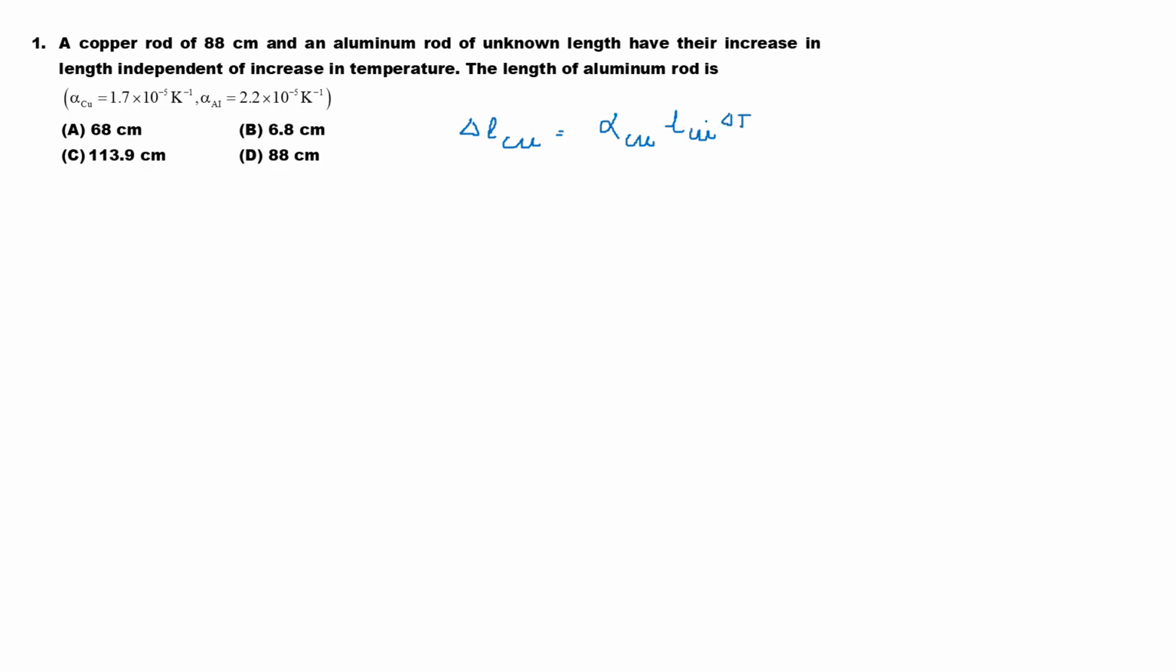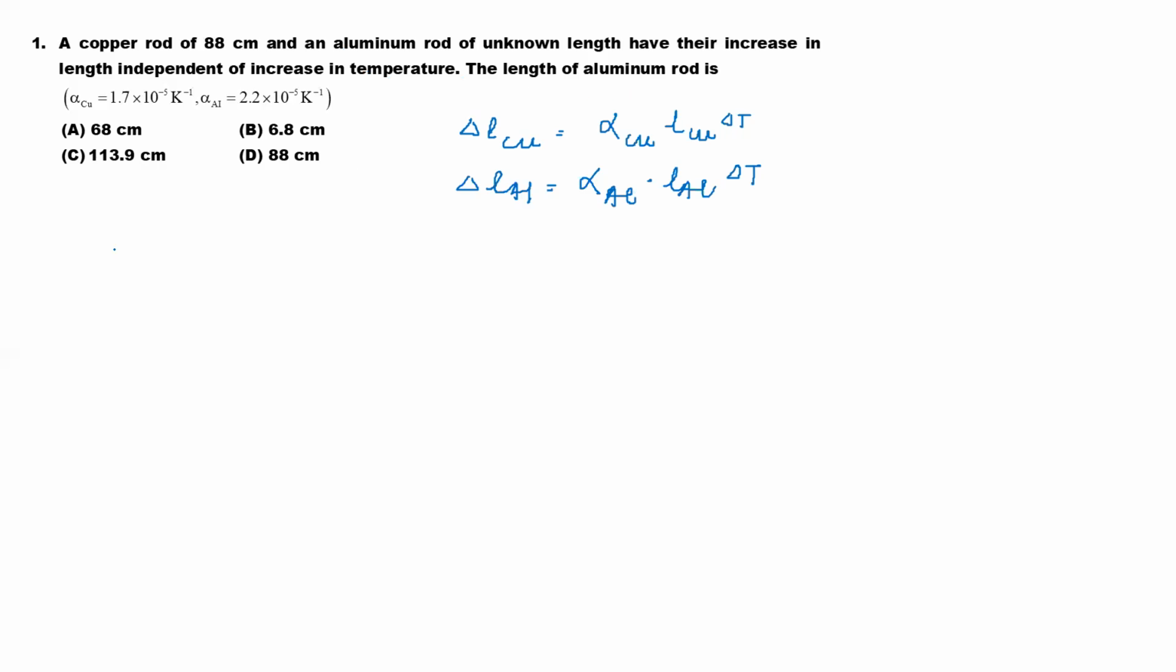Students, in the question itself, you are seeing the length of the aluminum rod we have to find. For that, in the same way, we could also write for aluminum. So change in length of aluminum will be equal to coefficient of expansion of aluminum into initial length of aluminum into change in temperature. Yes or no? And here in the question, copper rod 88 and aluminum rod of unknown length. Their increase in length is independent of increase in temperature. The length of aluminum will be how much?